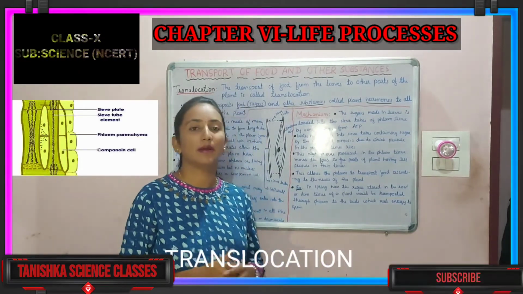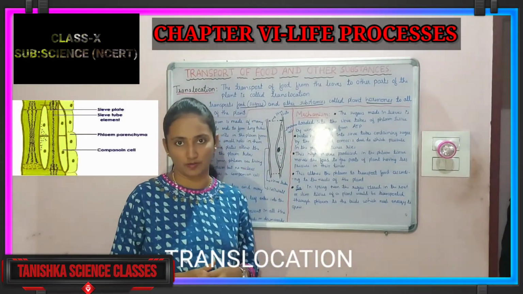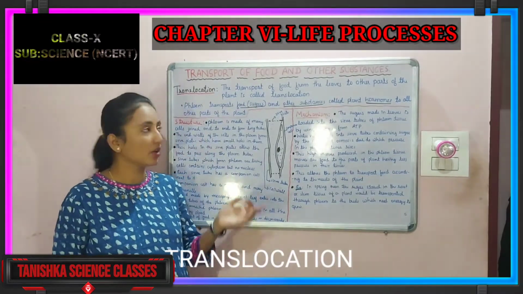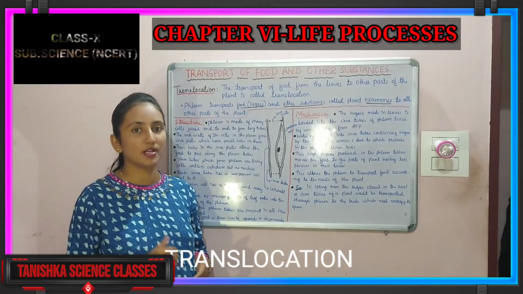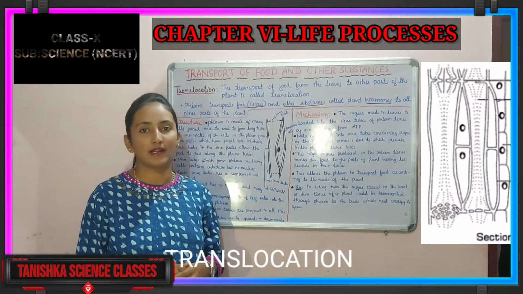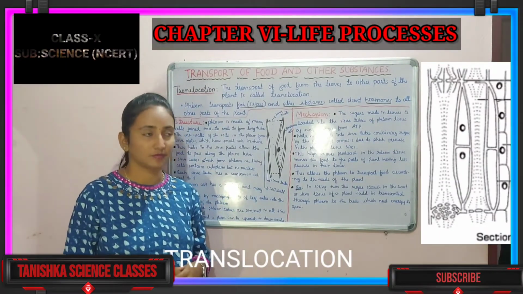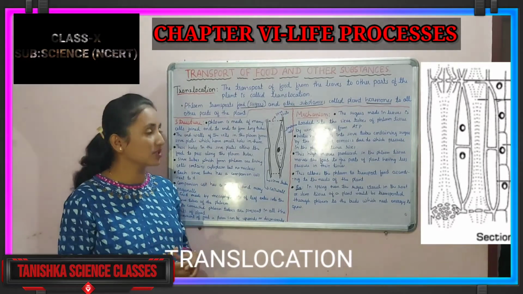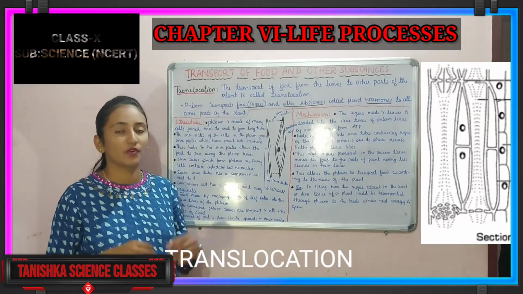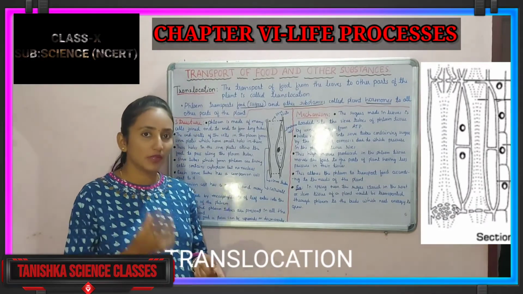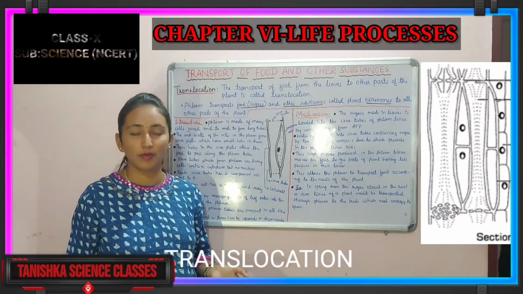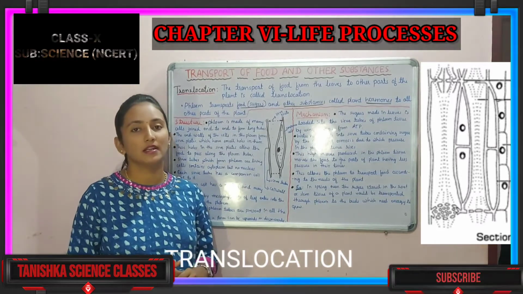And it is done by the process of translocation. Then what is translocation? I have written it on the board here. The transport of food from the leaves to all other parts of the plant is called translocation. Is it right? It is the process of transferring food from the leaves. Food is prepared in the leaves, and from there it is transported to all other parts. It is called translocation.